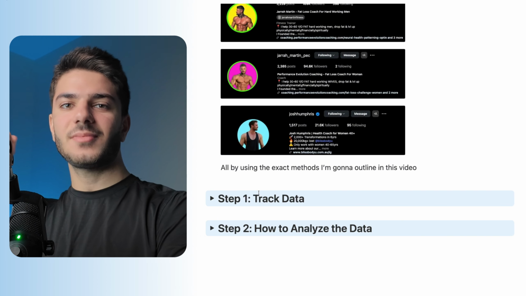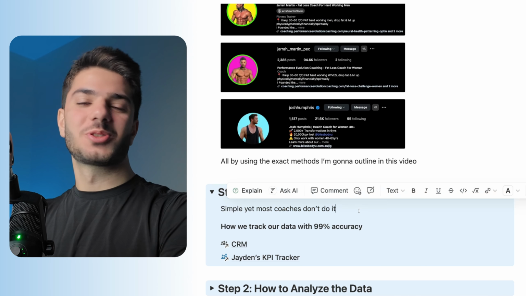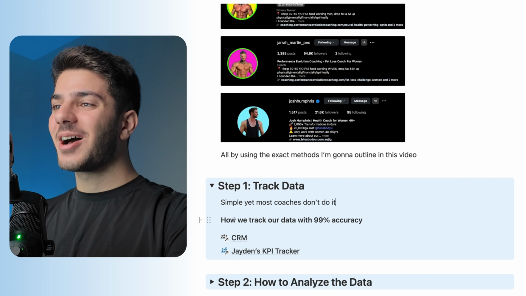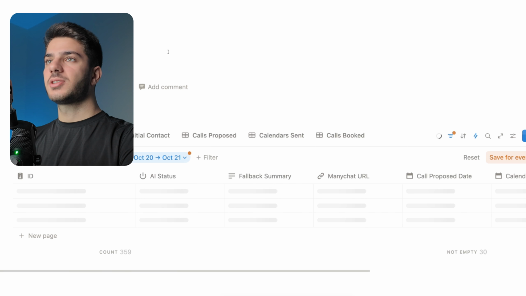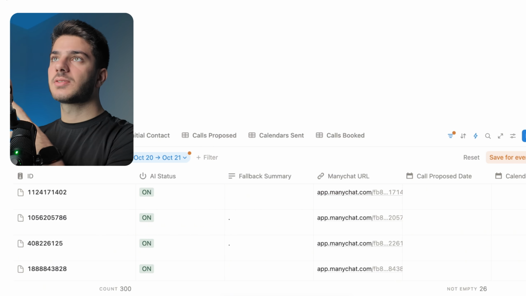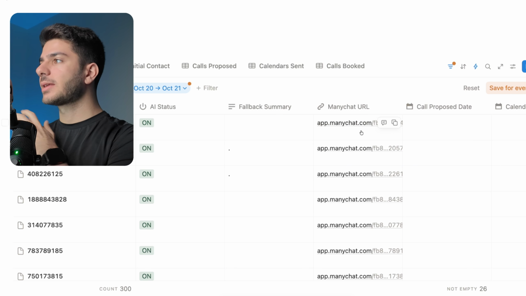Step 1. Track your data. This is simple, yet most coaches don't even do it. So how do we track our data with 99% accuracy? If I go onto the CRM, you can see I'm using Notion. This is for Jira, the one I showed you. And you can see everything that we're tracking here.